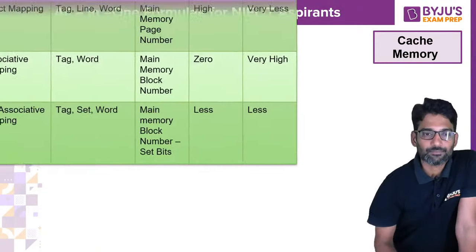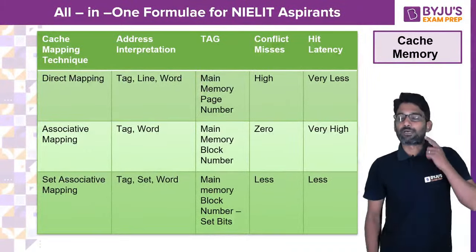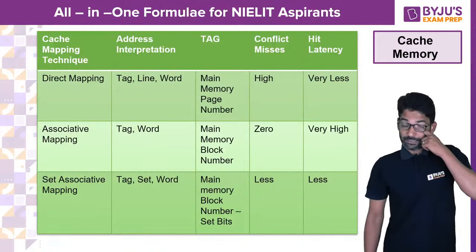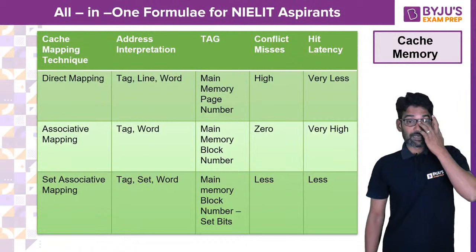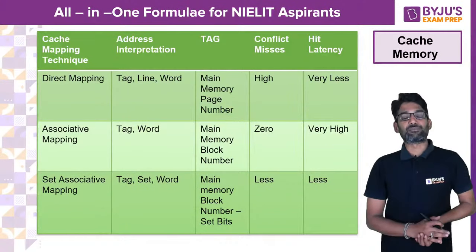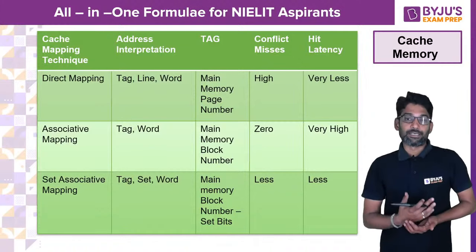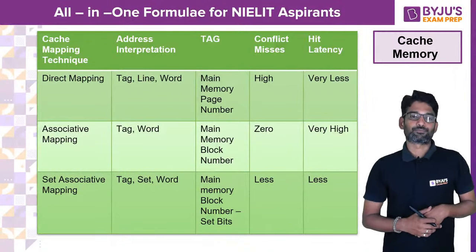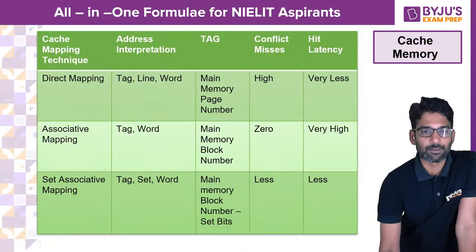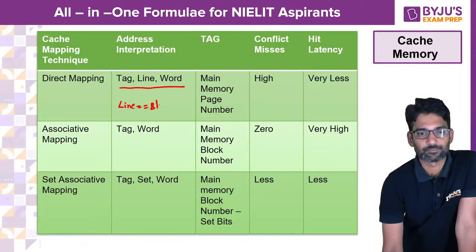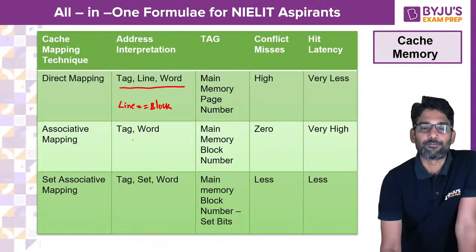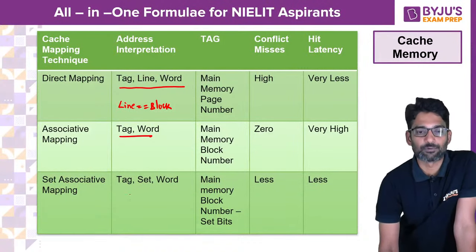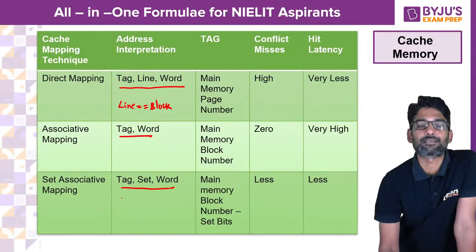And then in the cache memory, definitely you have to go through the mapping techniques. What is maintained as a tag, where conflict misses are high, less or zero, hit latency high, less or zero, all this please go through. Okay, in the direct mapped cache, interpret the CPU generated address as tag, line, word. Here line and block are both the same. But if it is associative, just maintain it as tag and word, and if it is set associative, tag, set offset and word offset.